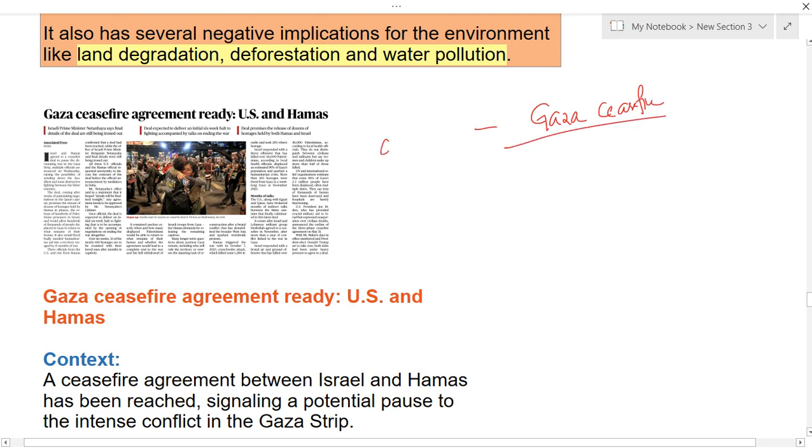You have to see GS Paper 1 under geography: where Gaza is located, what the Israel-Palestine issue is, and what the role of international organizations is in getting peace in this region. You also have to see what is happening in this ceasefire agreement, what the terms and conditions are, whether Hamas will accept it or not, who the Houthis and Hamas are, and what the boundaries are. You have to know everything, and there is a very high chance of getting a question.